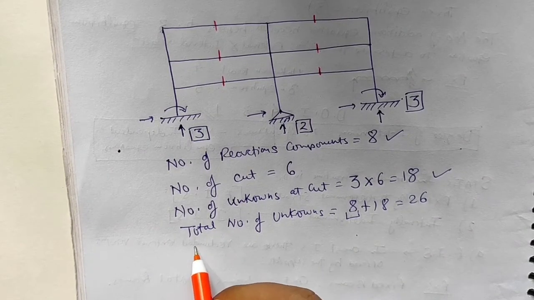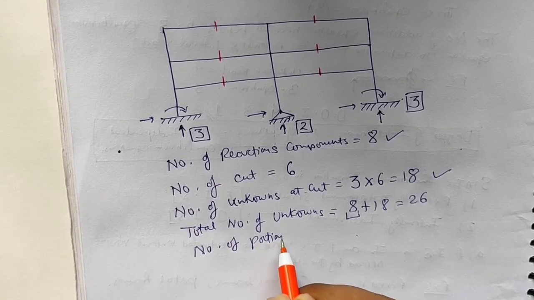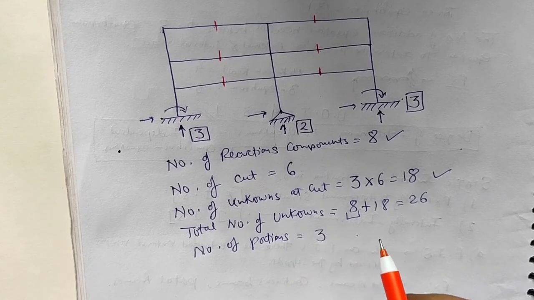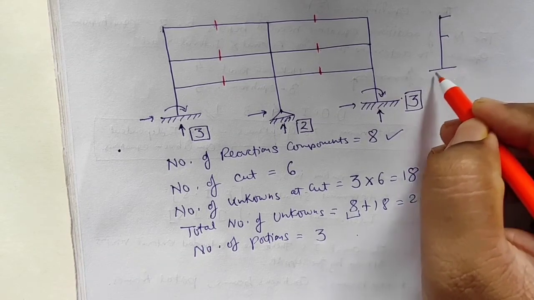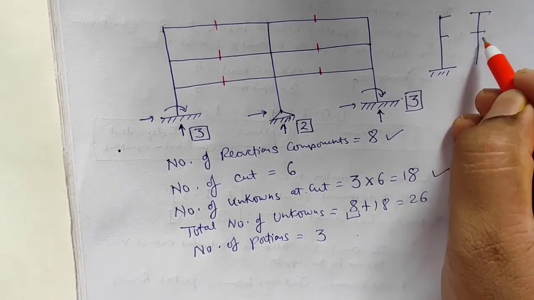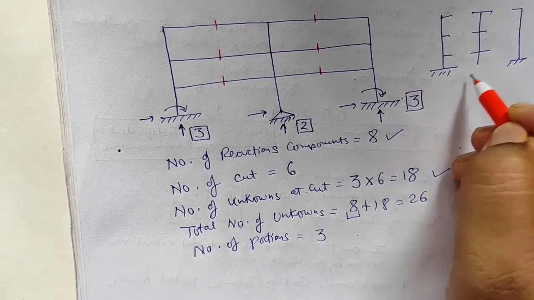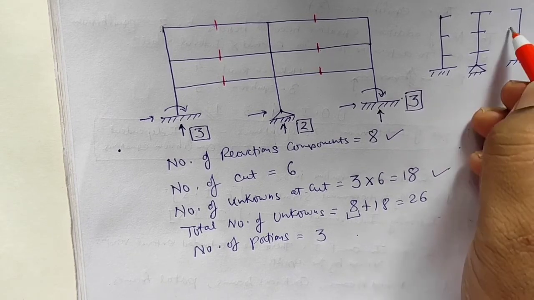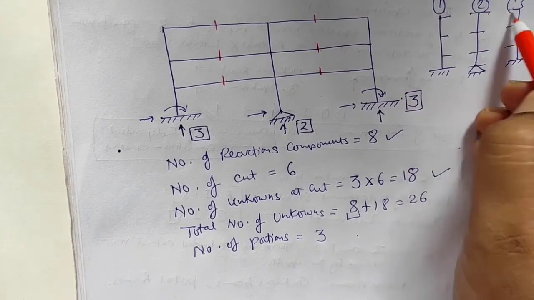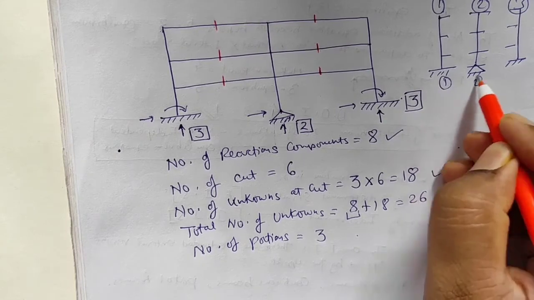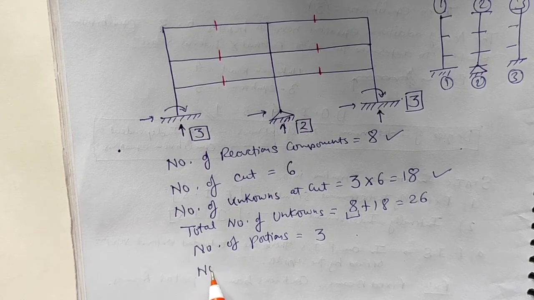Now we know the number of portions will be 3, as I have previously discussed. That is, this portion will be like this, the center portion will be like this, and the last portion will be like this. So I have a total of 1, 2 and 3. You can see here 1, 2, 3. 3 portions are here.